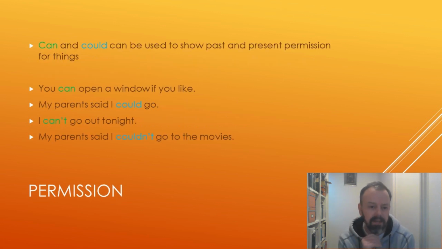Next up we have permission, and again this is quite a short section. Can and could are used to show past and present permission for things. You can open a window if you like. My parents said I could go. I can't go out tonight. Negative. My parents said I couldn't go to the movies. Negative again. So in this case, could is used as the past tense of can.